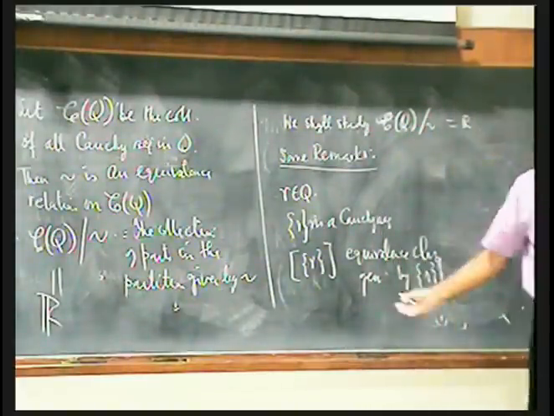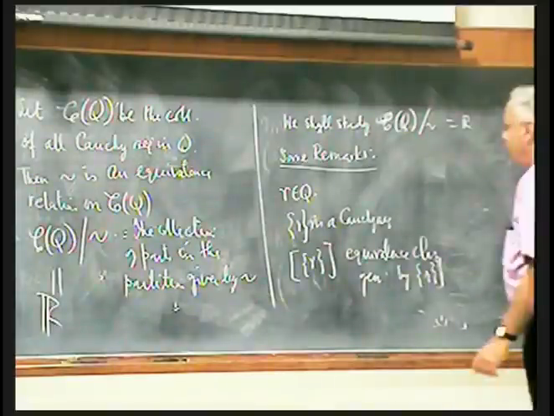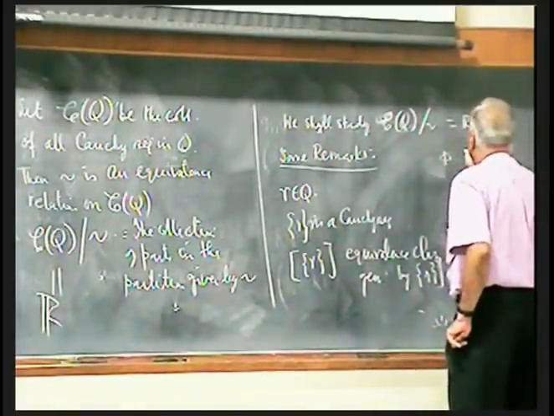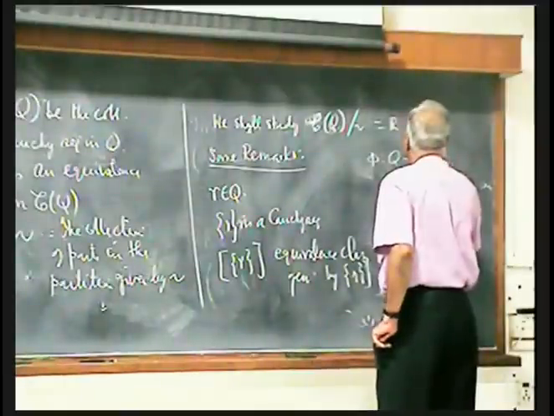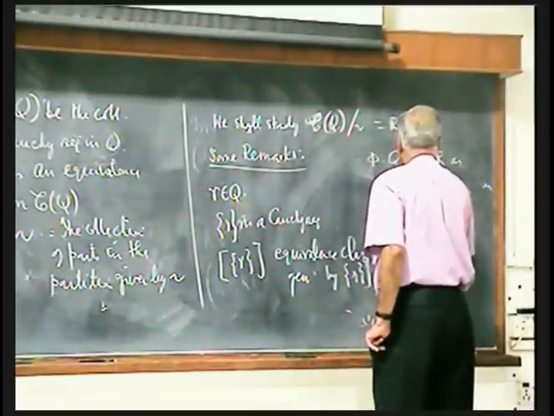Take every Cauchy sequence equivalent to R, put them all in that box, and that is the equivalence class. Okay. Then we identify a map from Q to this R as phi of R is equal to this.